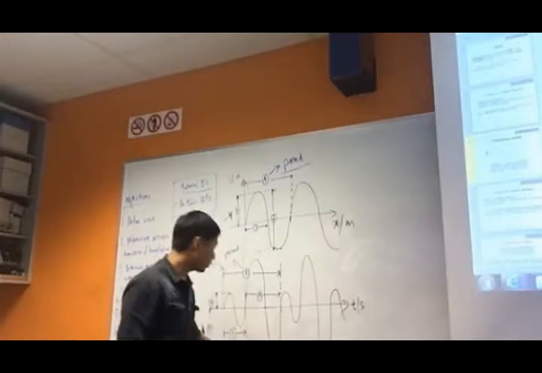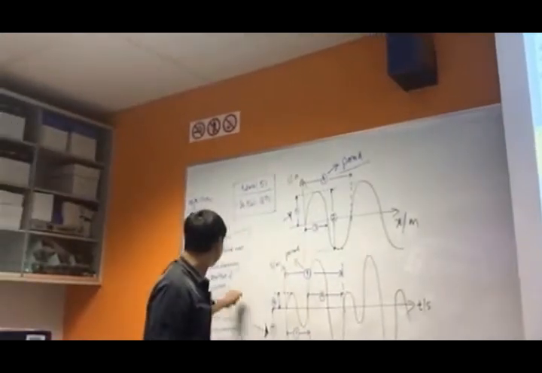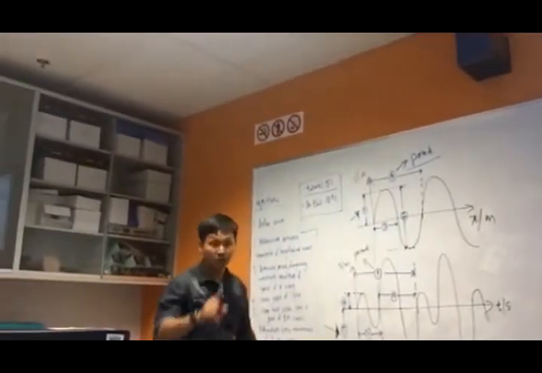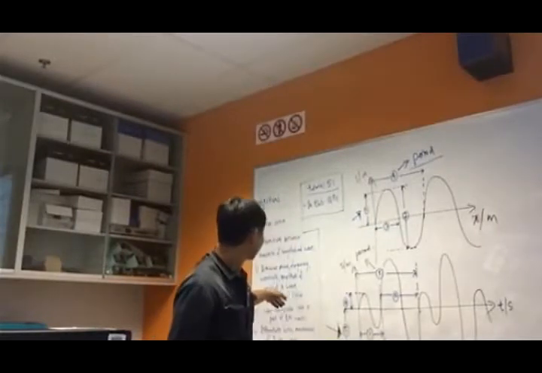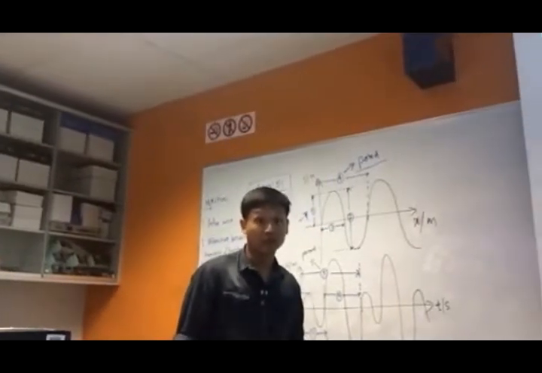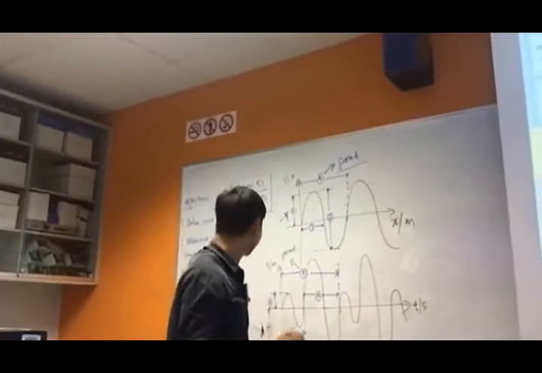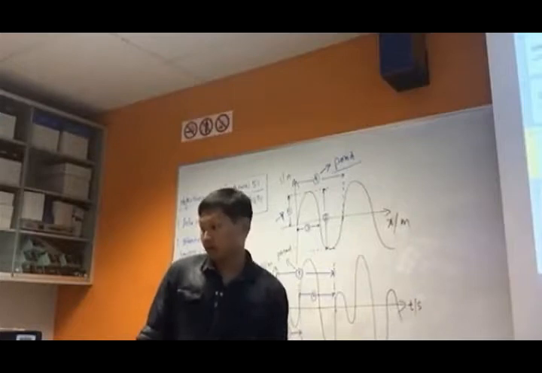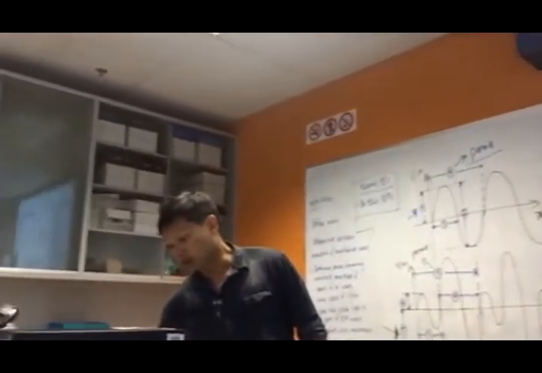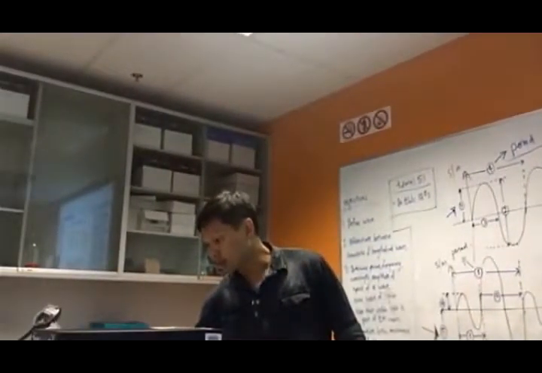Okay, perhaps one more thing before I move on to how you calculate the speed of the wave, which is the most important equation in waves. I just want to highlight one thing.